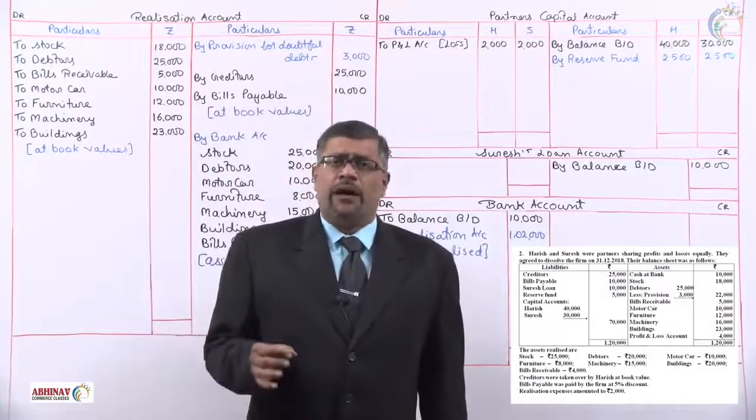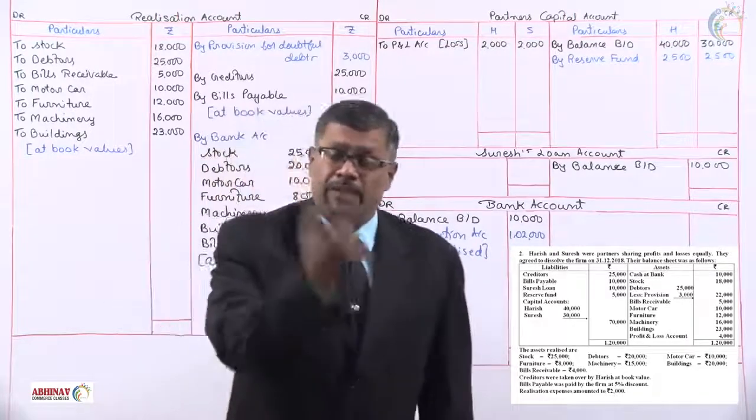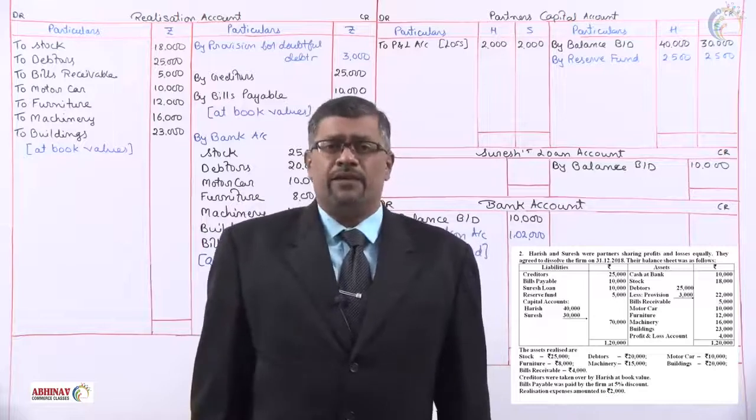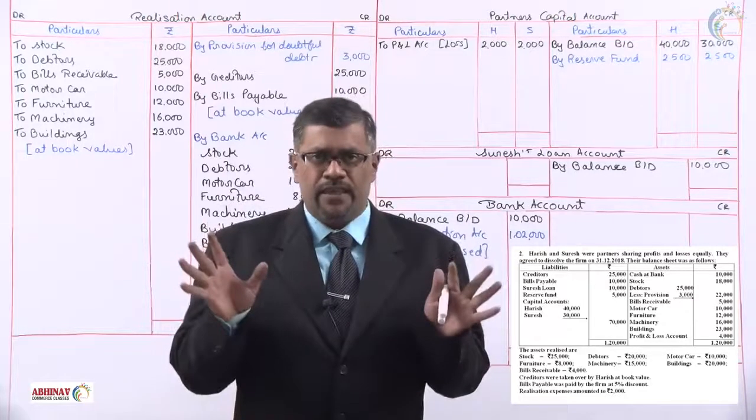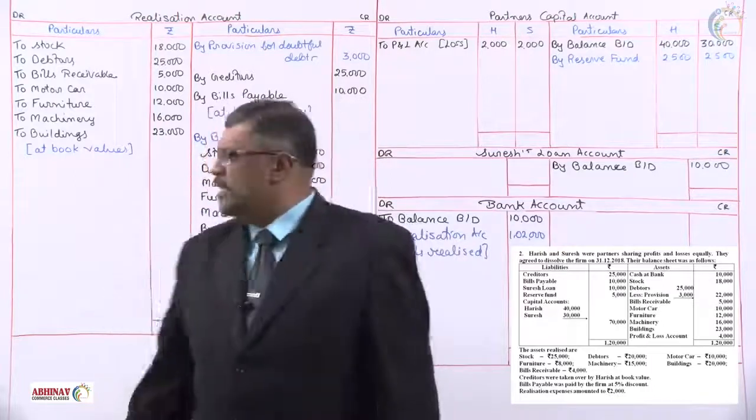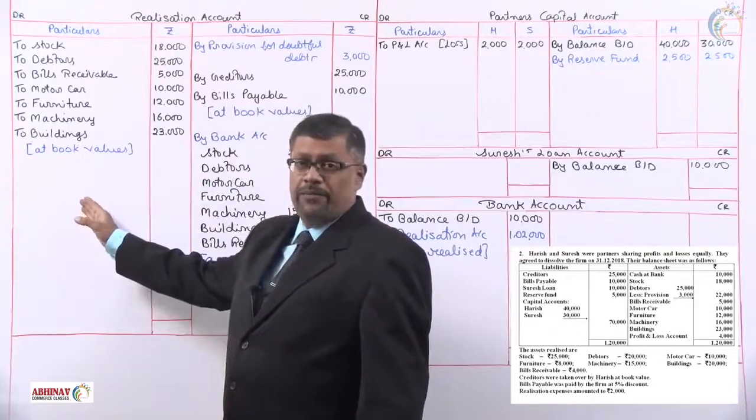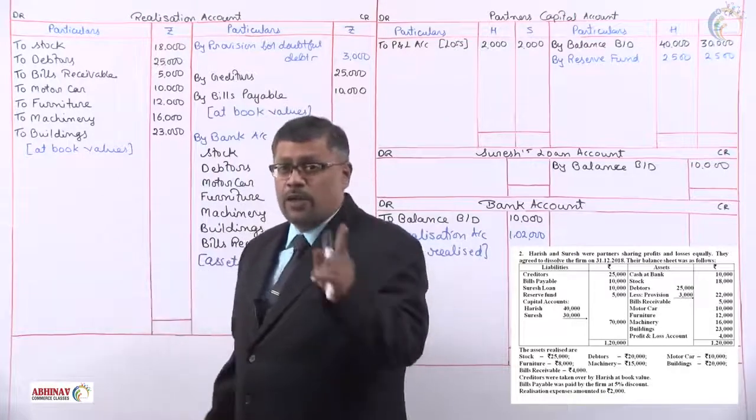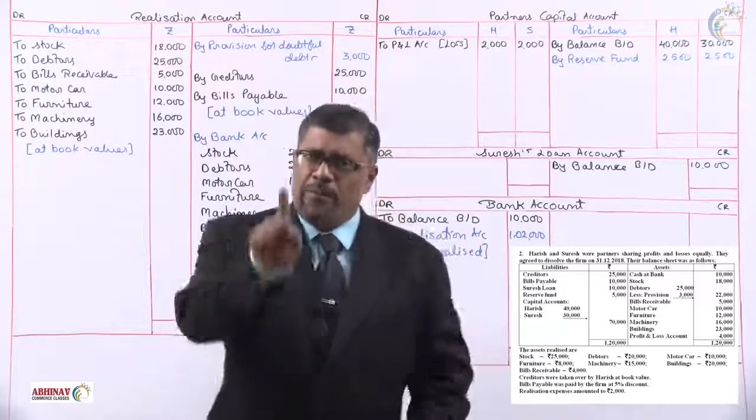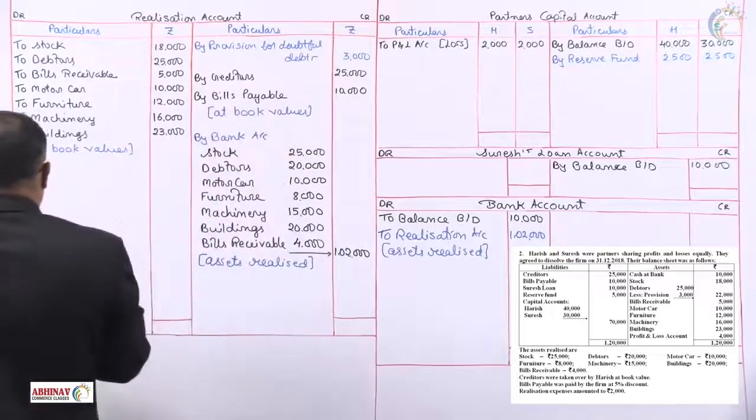Creditors were taken over by Harish at book value, and bills payable were paid by the firm at 5% discount. First, we'll show the creditors. They are taken over by whom? Harish. If they are paid by firm, realization account debit to bank. They are not paid by the firm, but they are paid by Harish. So, realization account debit not to bank, but to Harish capital account. So, let us record that.